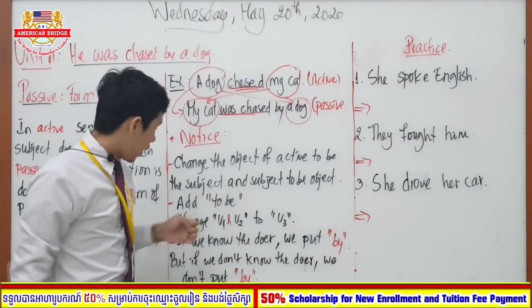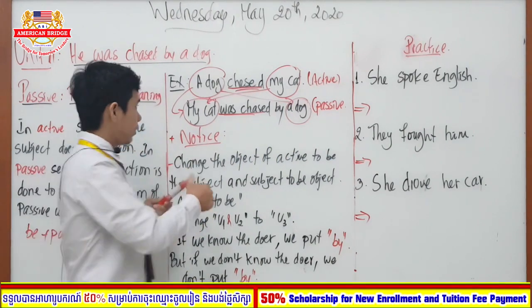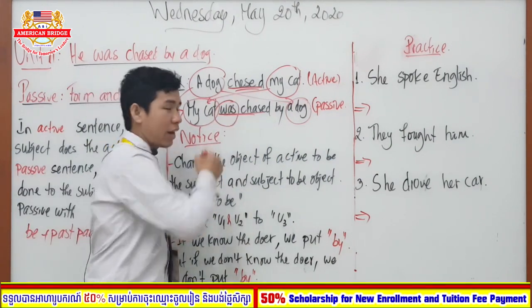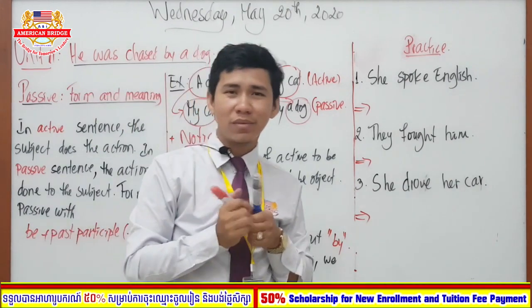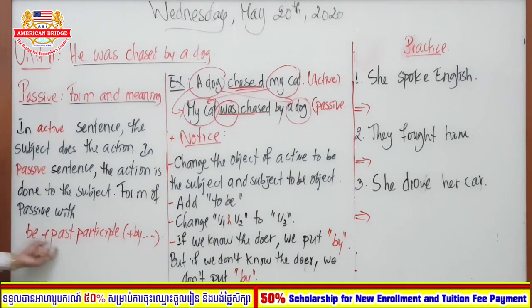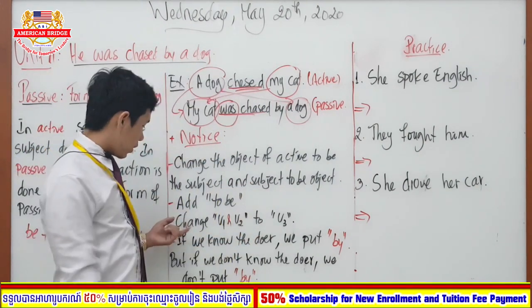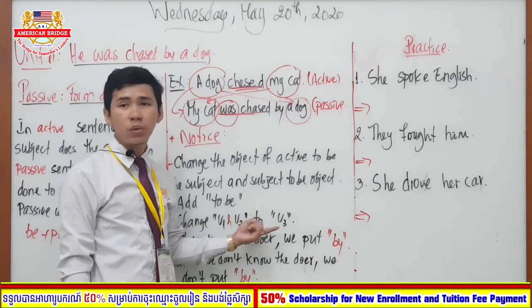Okay, and next the second step, add to be. So to be is needed. Okay, we have to add to be. Okay, because of what? Because the form of passive must be to be plus participle. So the third one, change verb 1 and verb 2 to verb 3.